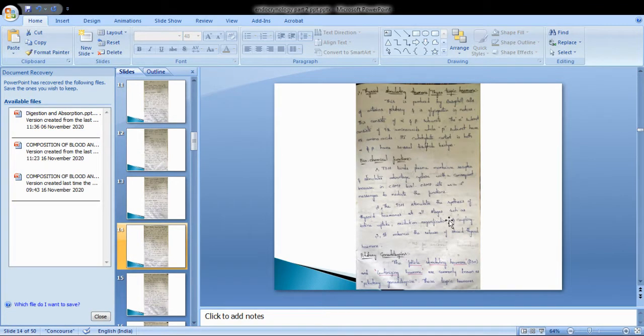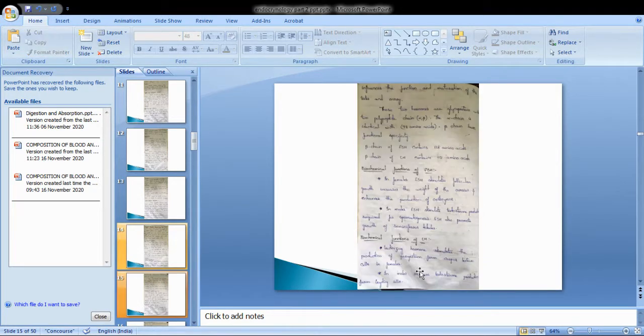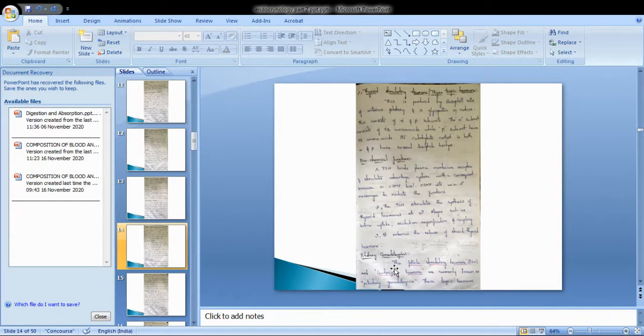Thus, thyroid stimulating hormone stimulates the synthesis of thyroid hormones at all stages such as iodine uptake, oxidation, organification, and coupling. It also enhances the release of stored thyroid hormone.